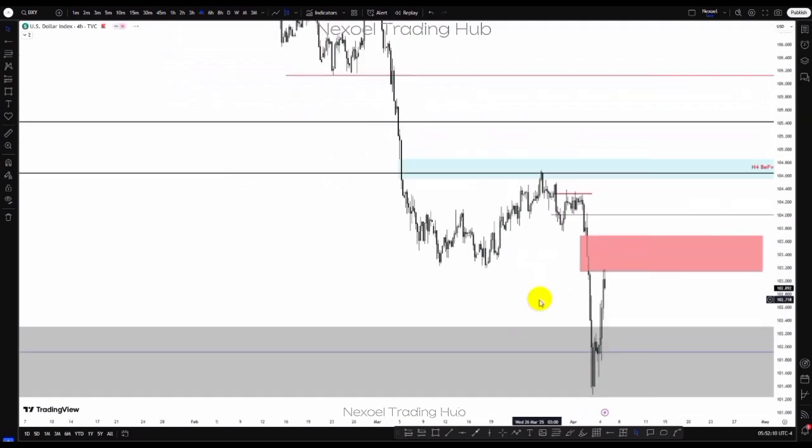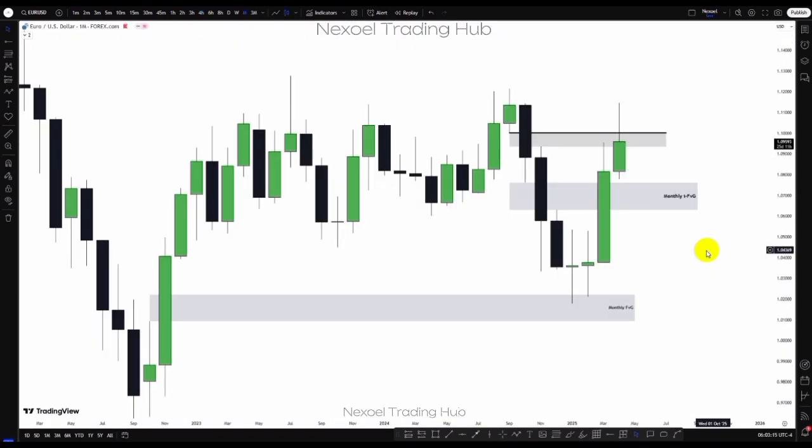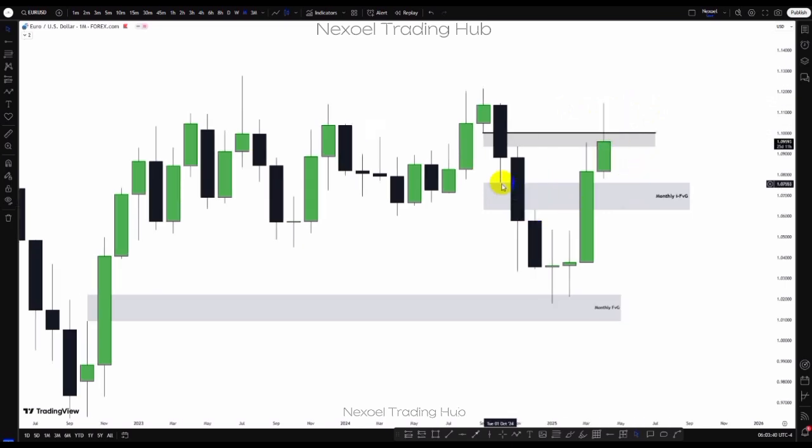So guys, let's check out the Euro USD pair. Here in Euro USD from the monthly time frame, what we can clearly see is, we've been making reference to the zone, price mitigated that and the bullishness into this draw on liquidity, this bearish fair value gap. And in extension, we can see how price mitigated this bearish order block, and we can see volume closed below that. And what we can see is we have this monthly inversion fair value gap.